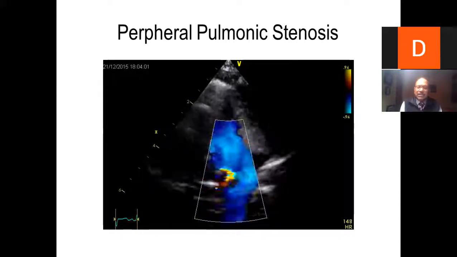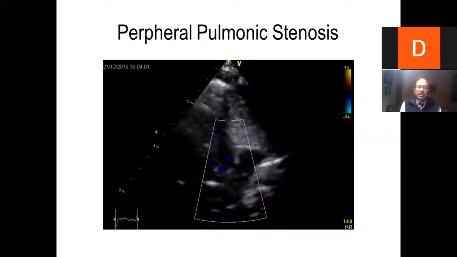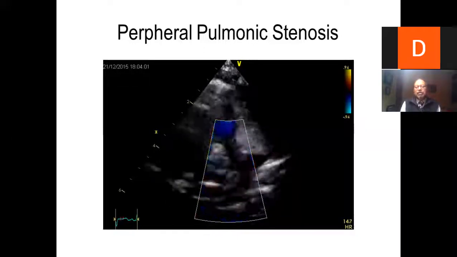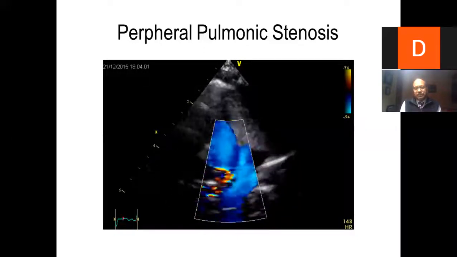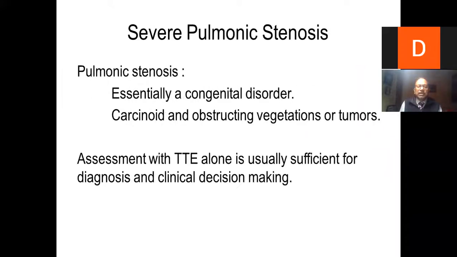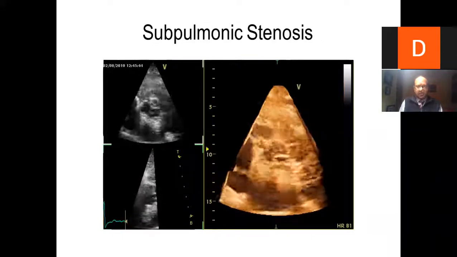And in those cases, maybe you are missing some peripheral terminal pulmonic stenosis presenting as primary pulmonary artery hypertension. So with this few words, any questions anybody can ask me, I am open to answer.